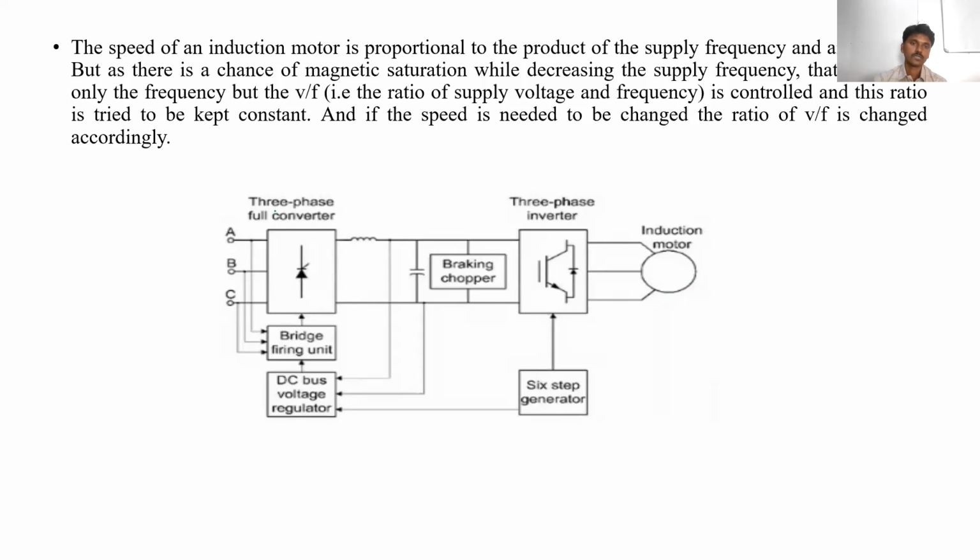Here you can see we have given the three-phase AC supply to the three-phase converter, and this three-phase rectifier will convert AC to DC. By using inductance and capacitance, we can make it a constant current and constant voltage, which is given to the inverter circuit.